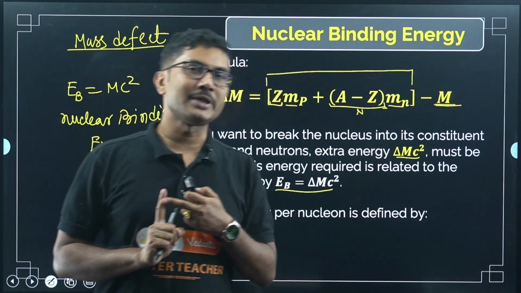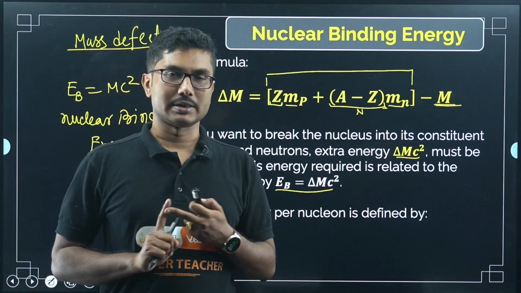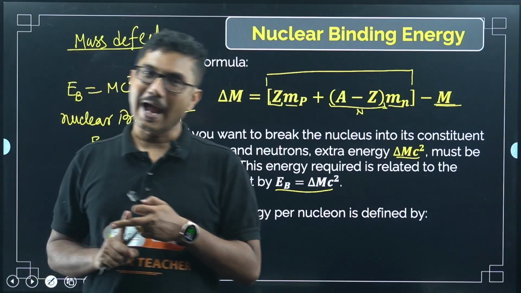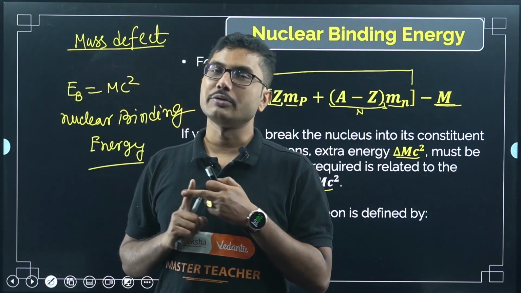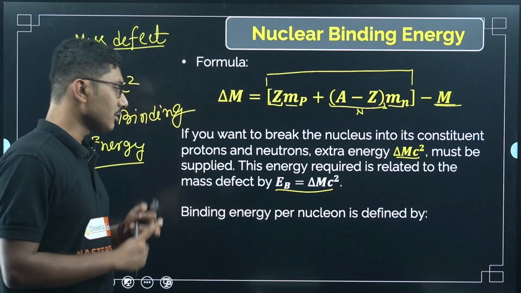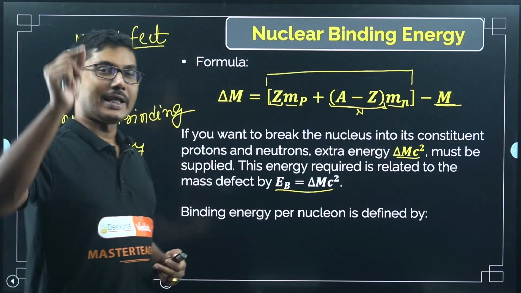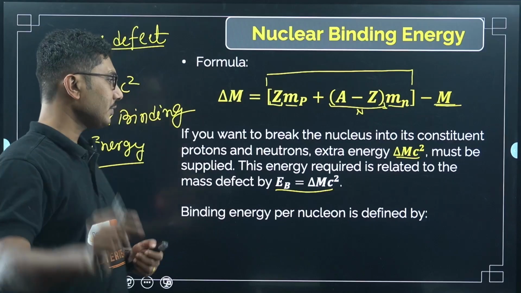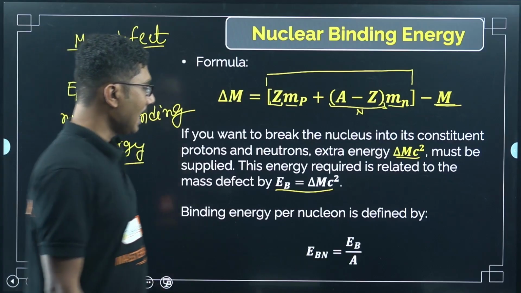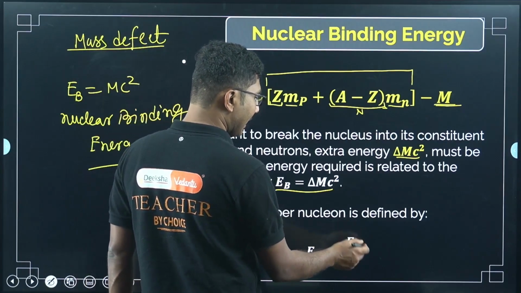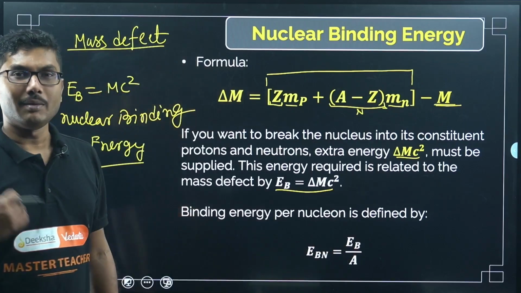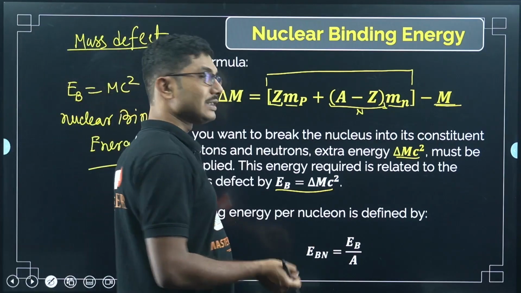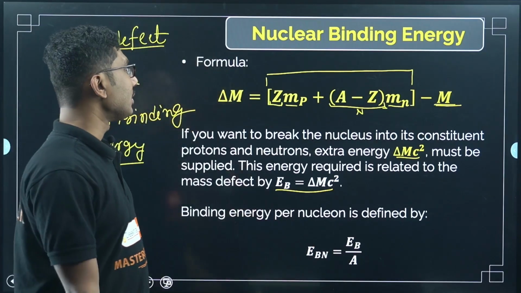Nucleons means whatever is inside the nucleus, protons and neutrons. The average energy per nucleon is given by EBN equal to total binding energy divided by the mass number, right? So this is the binding energy per nucleon.